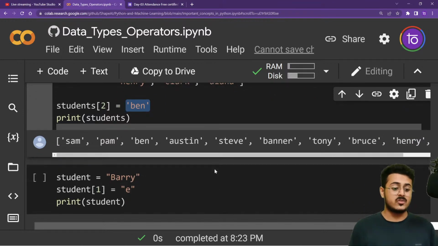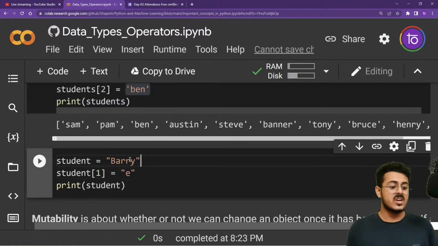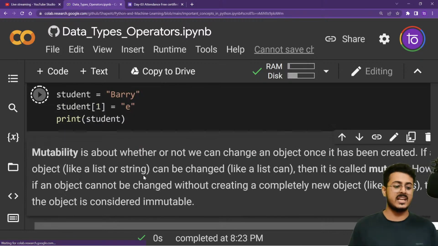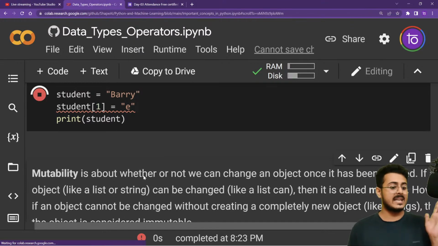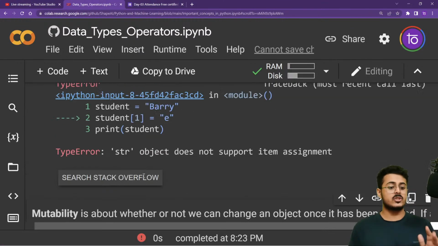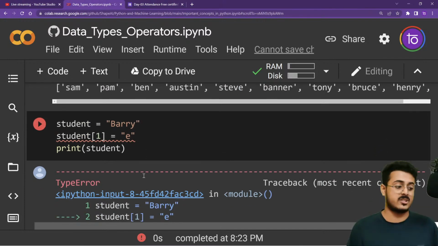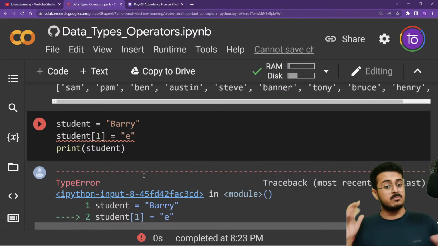Whereas with strings, you cannot do something like this. You cannot write string equals Barry and then write student one, that is, change A to E. If you run this particular line of code, you will see that you get an error: string object does not support item assignment. That is, you cannot modify a string, and that is called immutable. Just like mutants in Marvel comics.